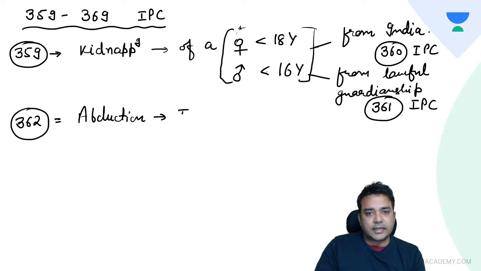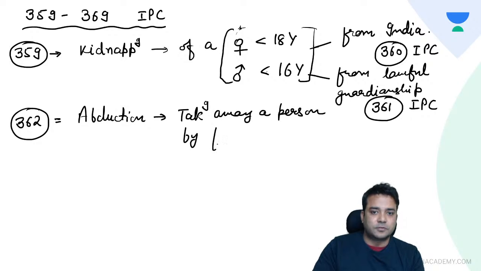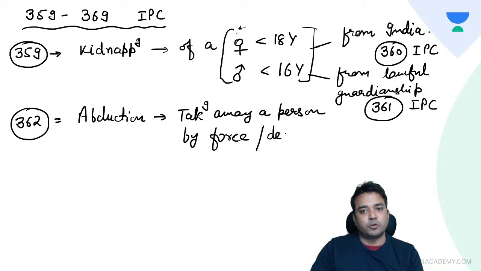Abduction means taking away a person by force, जबरदस्ती करके या फिर झूठ बोलकर. Deceitful means झूठ बोलकर.